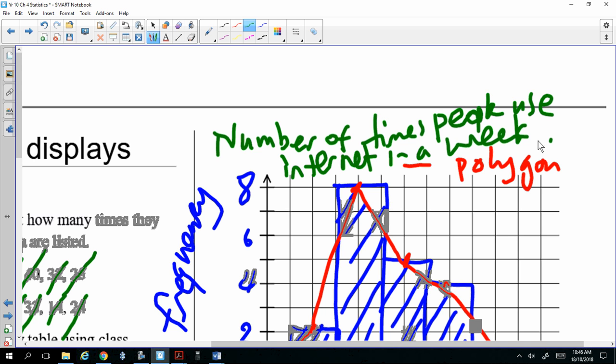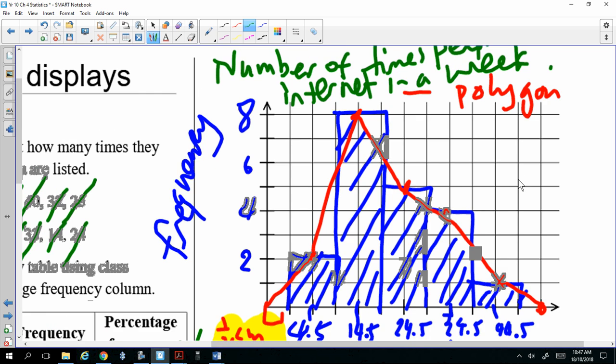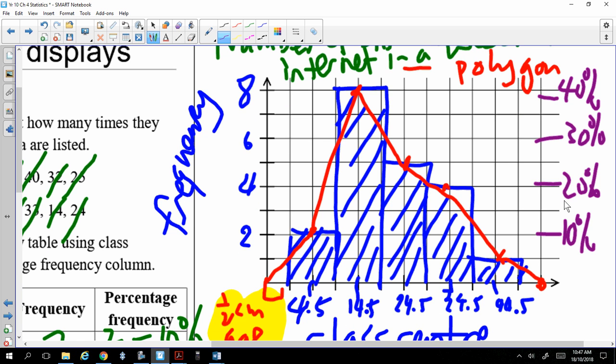So let's do the percentage frequency. So the highest is 40%. The next one will be, so go up by 10. 10%, 20%, 30%. Yeah. Okay, good. So that's the frequency, that's the percentage frequency. All right, done. Any question?